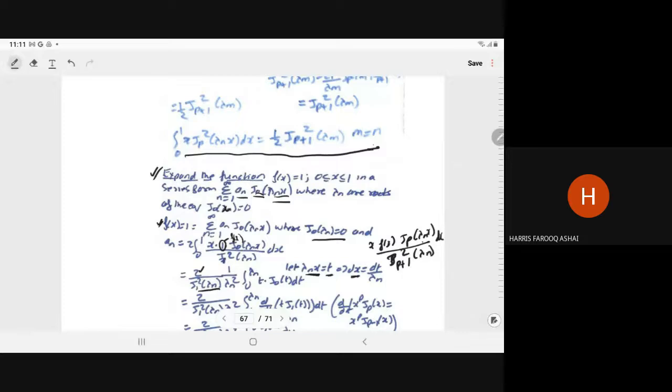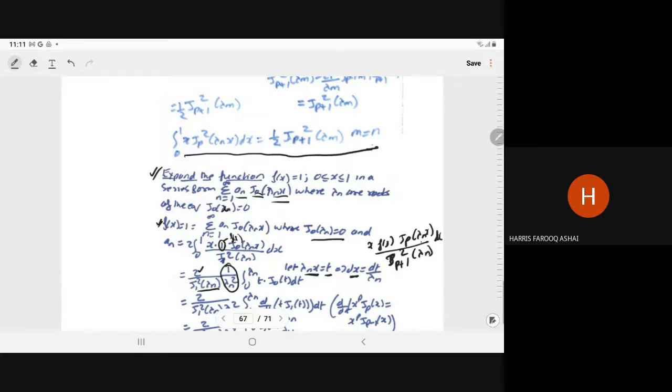This gives you dx is equal to dt upon lambda n. So in place of x, we have t upon lambda n, and in place of dx, we have dt upon lambda n. So 1 upon lambda n square will come, that you write outside the integral. Now limit 0 to lambda n,